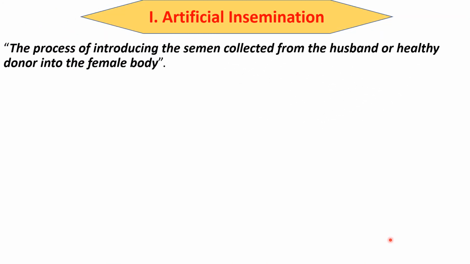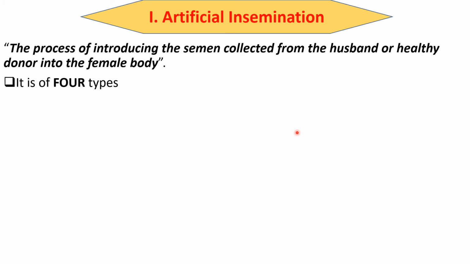The first one, artificial insemination. What is artificial insemination? The process of introducing the semen which is collected from the husband or a healthy donor into the female body. Here, natural means is not practiced by the couple. Artificially, the healthy sperms are collected either from her husband or from another male who is healthy. The same sperms are injected into that female body who is unable to conceive naturally.